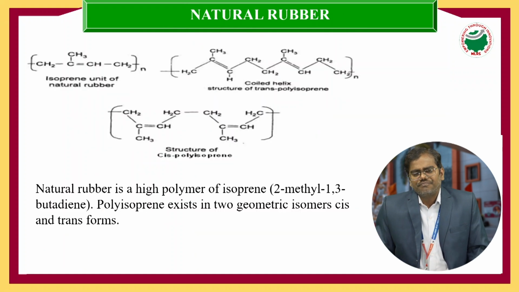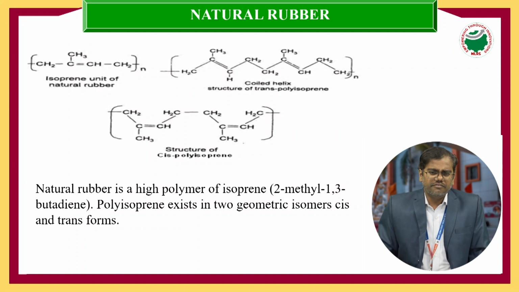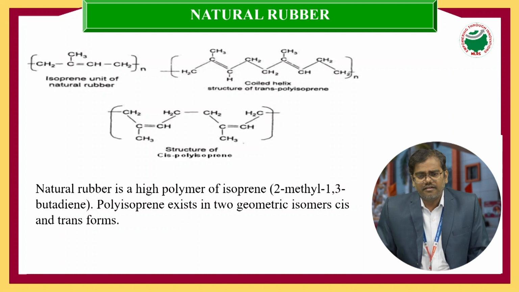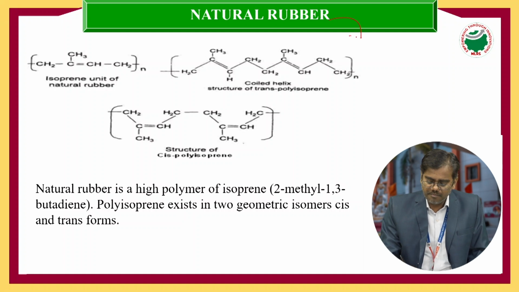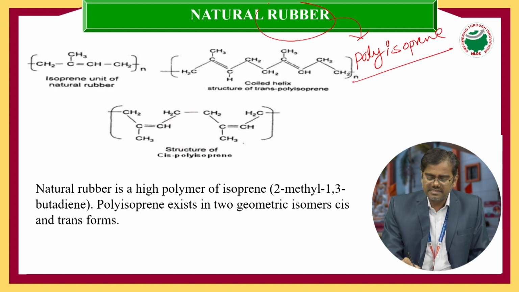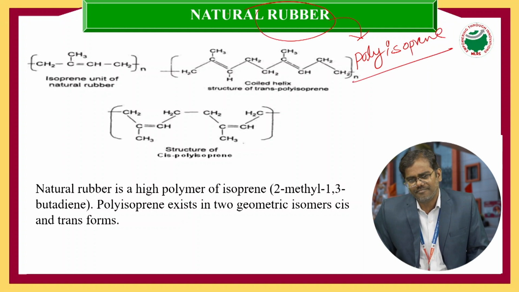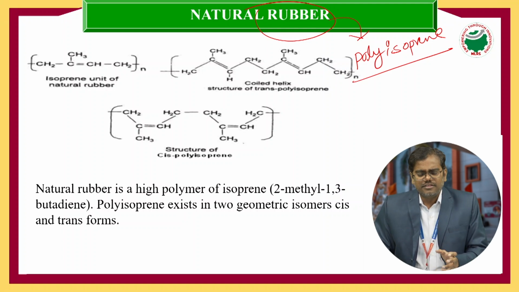When we look at the synthesis of the natural rubber, it is also called polyisoprene. Usually rubber is a type of organic high polymer. As you know, a polymer is made up of the combination of two or more monomers, leading to the formation of a giant molecule.